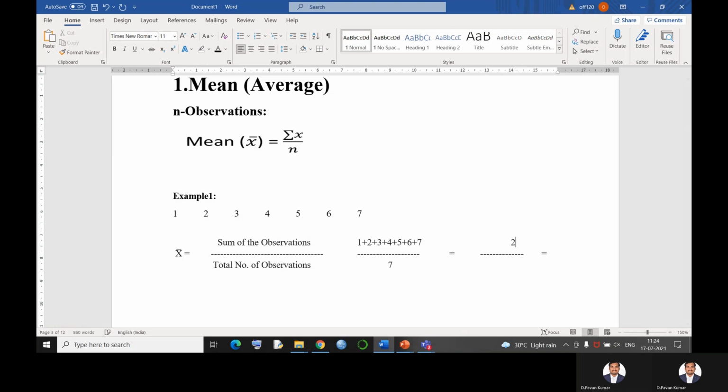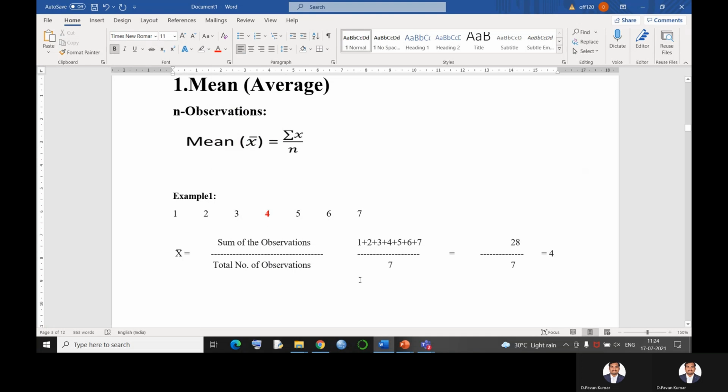So our answer is how much? 28 divided by 7, and 7 fours are 28. So what is the answer of the given distribution? 4. This is the answer we get by adding the observations and taking the average.